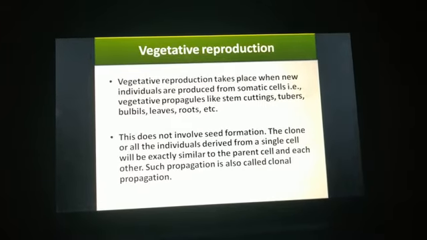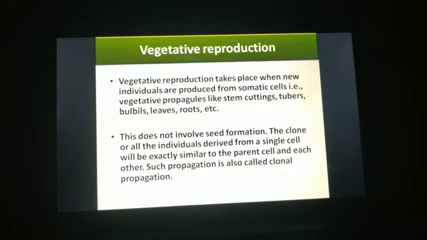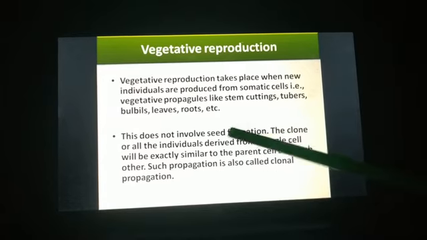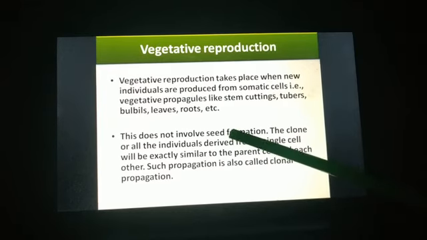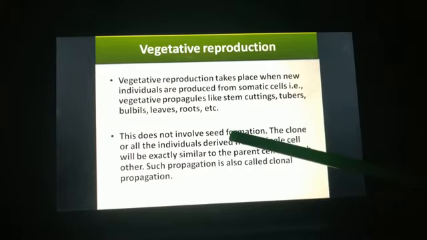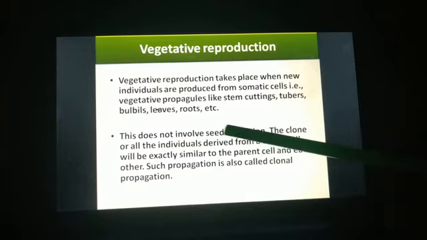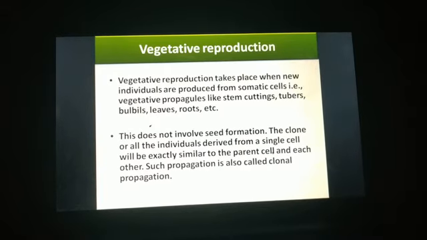The formation of these structures does not involve two parents, right? It does not involve seed formation, because a seed is produced when there is sexual reproduction. Here we are studying asexual reproduction, so there is no seed formation and no two parents are involved.